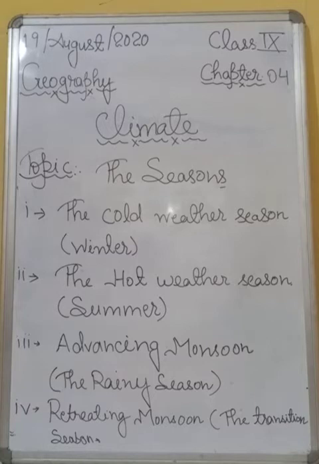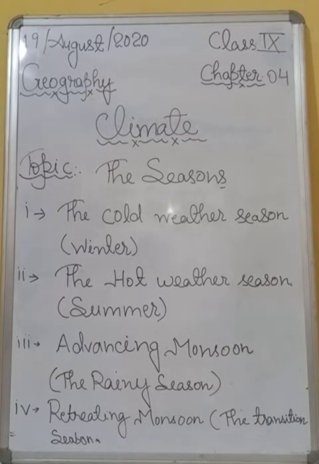And near the end of summer there may be pre-monsoon showers. These are called mango showers in Kerala and Karnataka, as they help in the early ripening of the mango fruit.